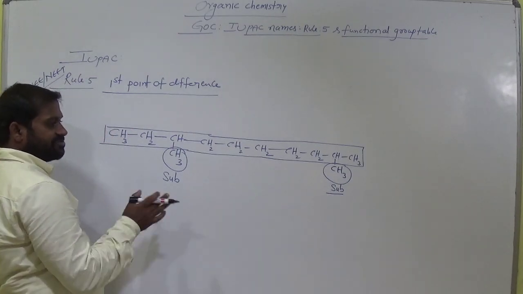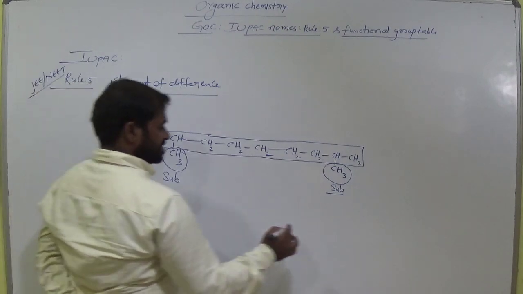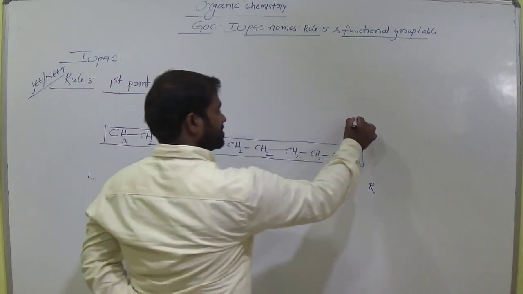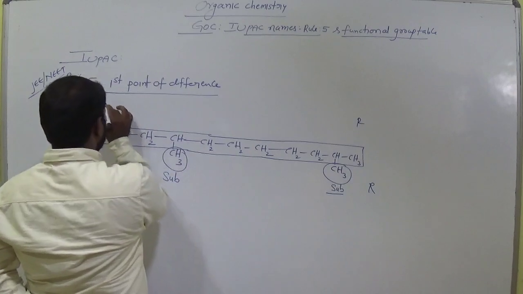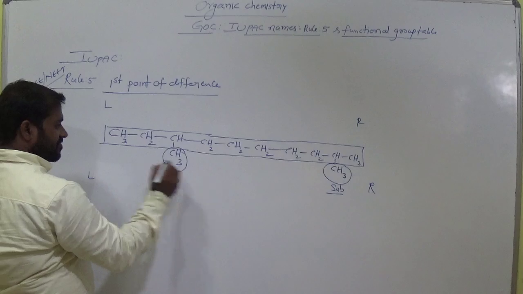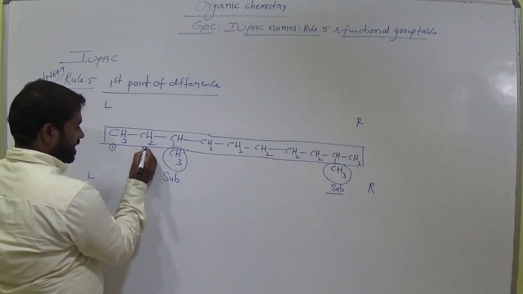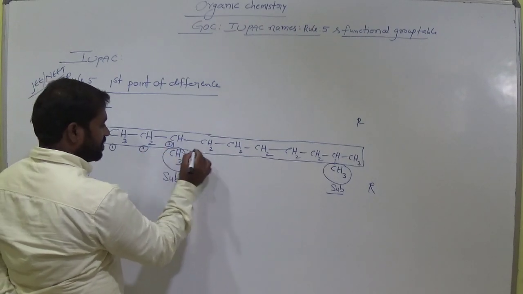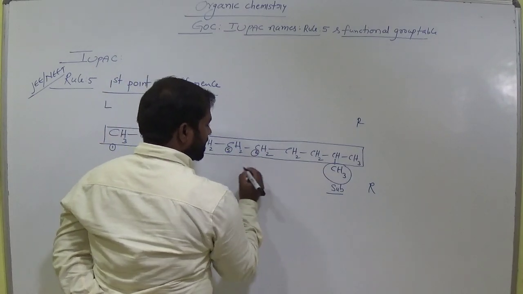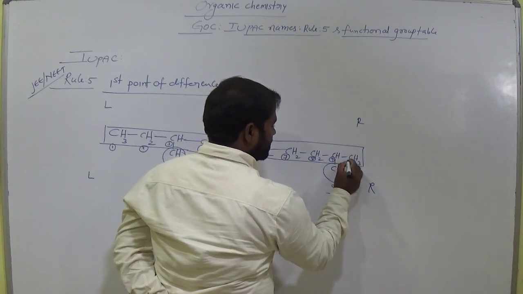Now in which direction do we follow the numbering? This is the left hand side, this is the right hand side. Suppose in the left hand direction, this is the first carbon, second carbon, third carbon, fourth, fifth, sixth, seventh, eighth, ninth, 10th.